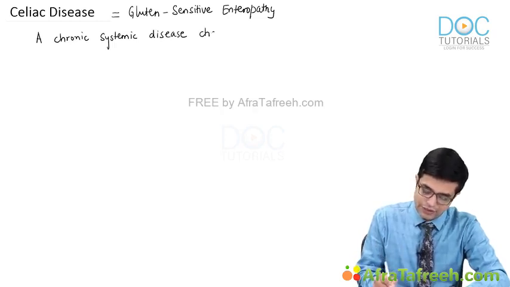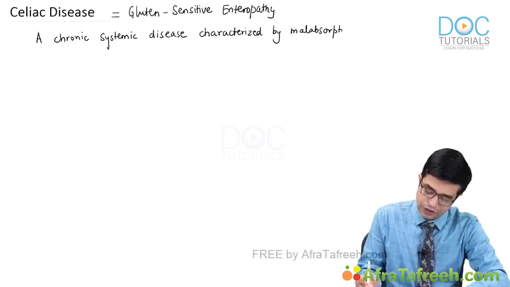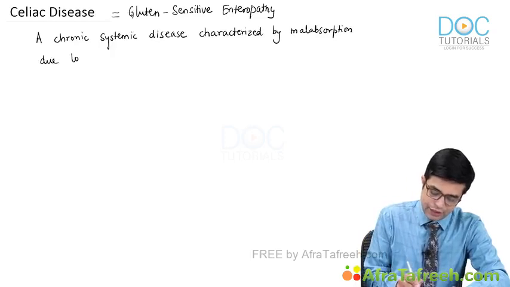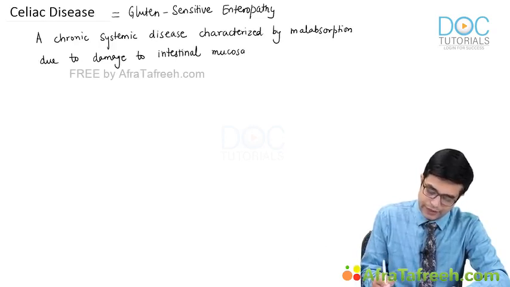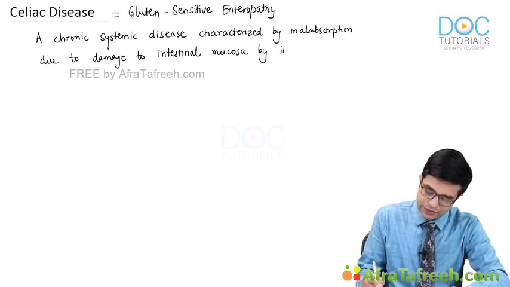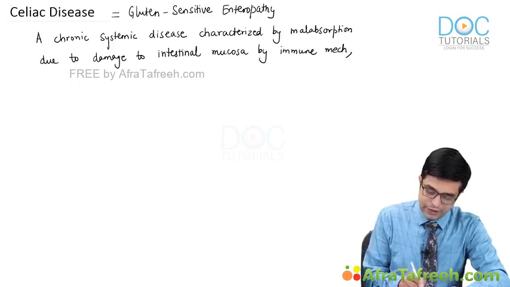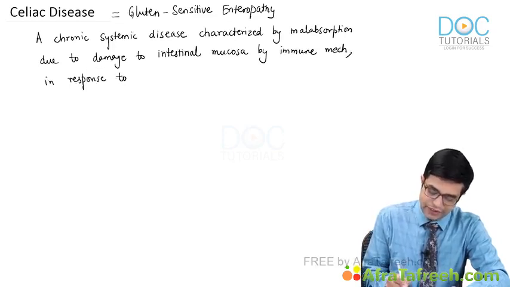So it is a chronic systemic disease characterized by malabsorption due to damage to intestinal mucosa by immune mechanisms in response to dietary gluten.